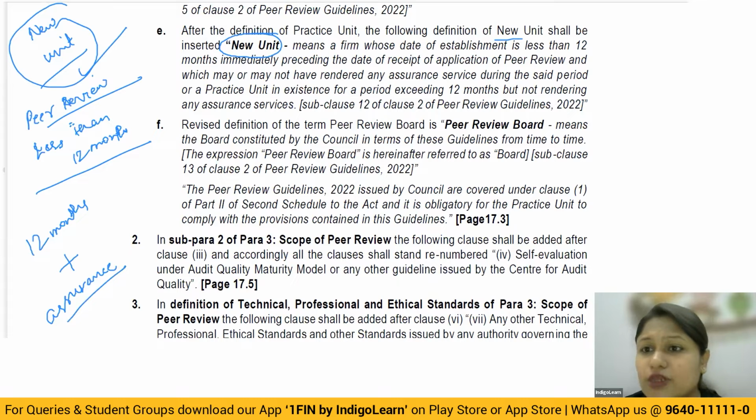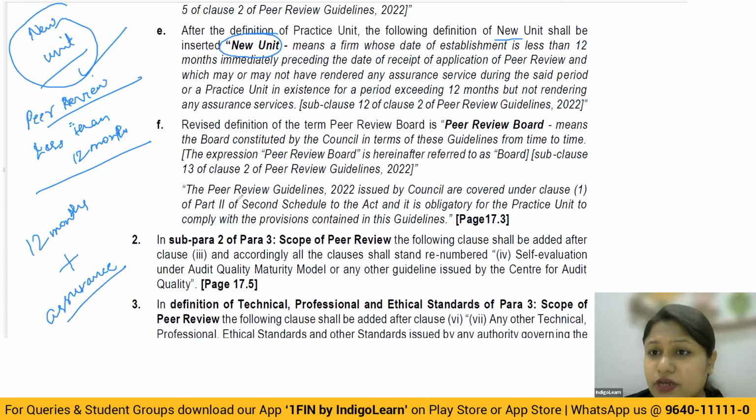You have only provided all the other things which are allowed for you. So basically, here we are saying that it should be on the date of application to the peer review board. If you're in existence for less than 12 months, obviously you are a new unit. Otherwise, if you have been in existence for more than 12 months, but the criterion is that by that time you have not provided any assurance services, even then you'll still be called as what? A new unit. Understand, peer review we conduct to check what?